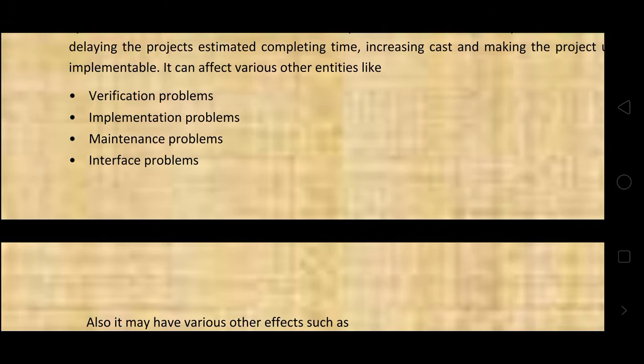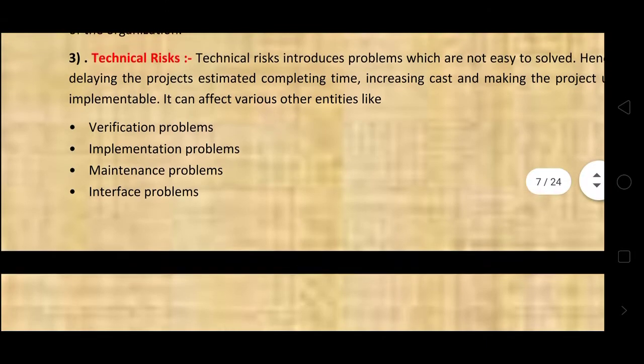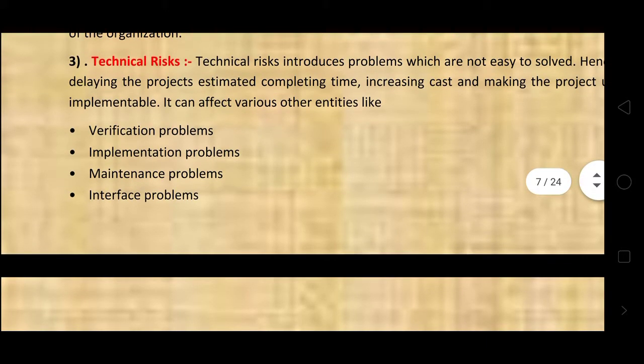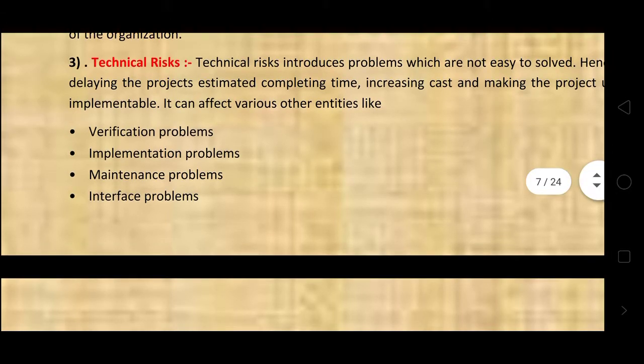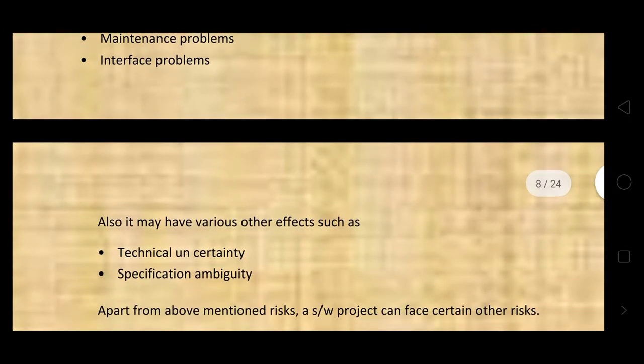If the project is completed and a technical problem occurs, and the technical person is on leave or technical support is not possible, then there is an implementation problem, maintenance problem, re-verification problem.